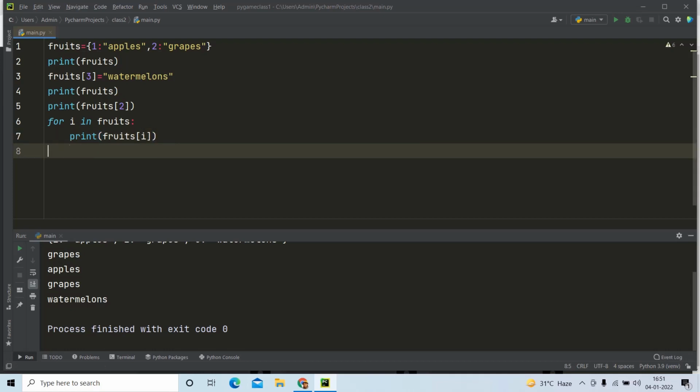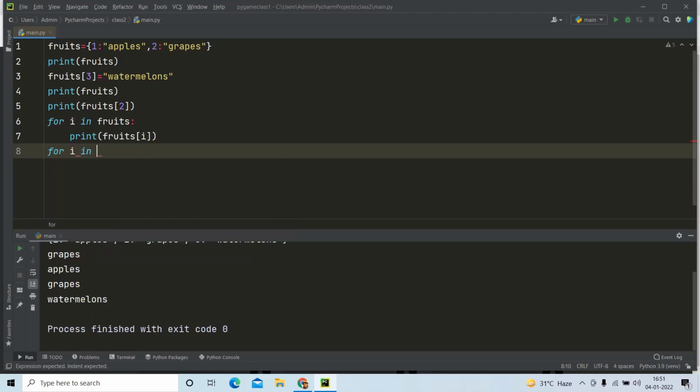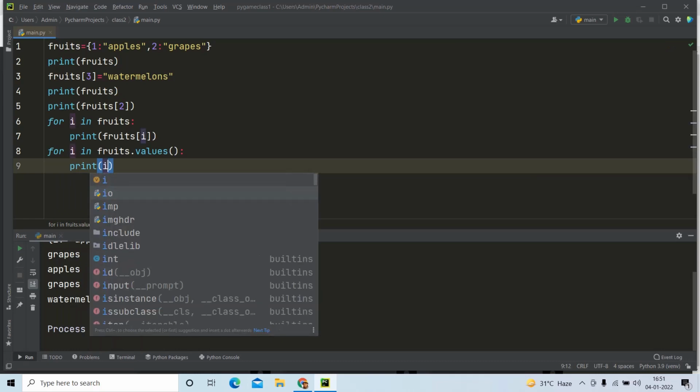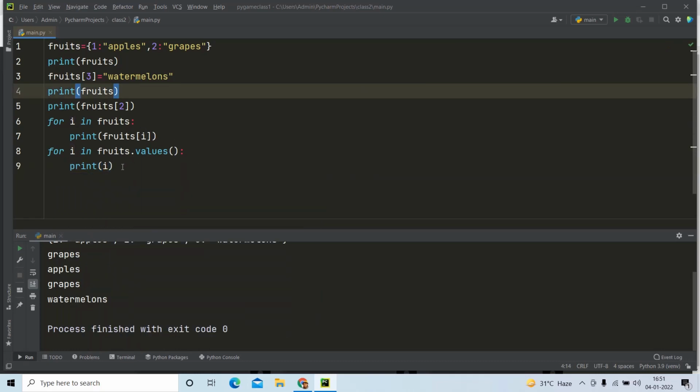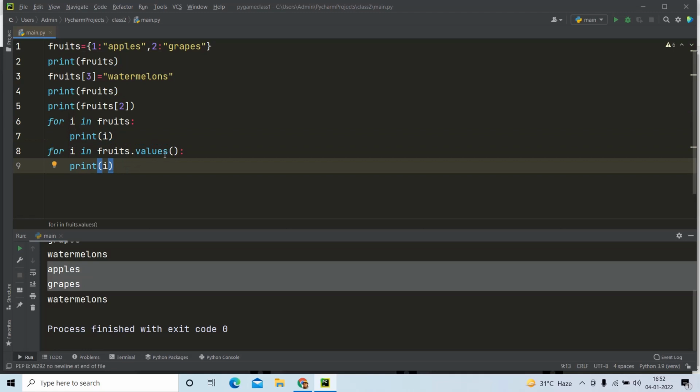The other way is, if you want the values alone without the help of the key, then you can write for i in fruits dot values. So this will print the values alone. If I am going to write print i, it will hold all the values in the dictionary. If you can see, apples, grapes and watermelons is printed. So by default, if you want to access the key alone, you can just write the dictionary name. If you want the values alone, you can just write dot values.